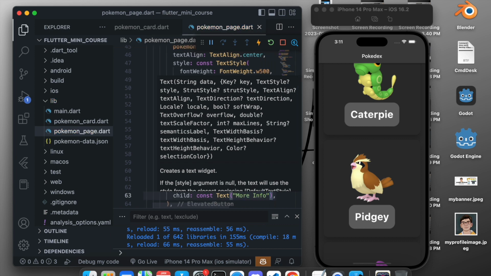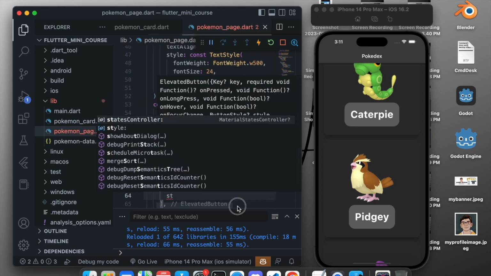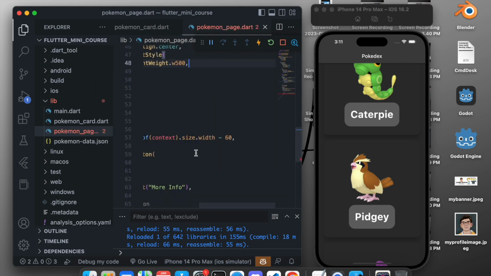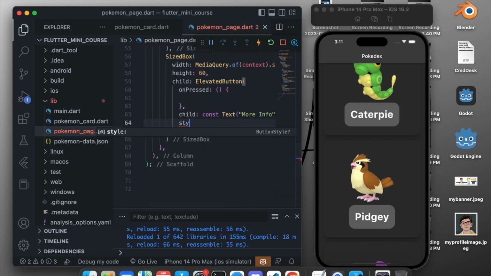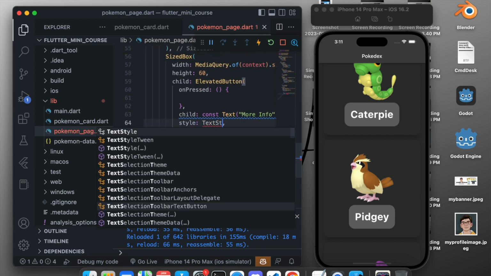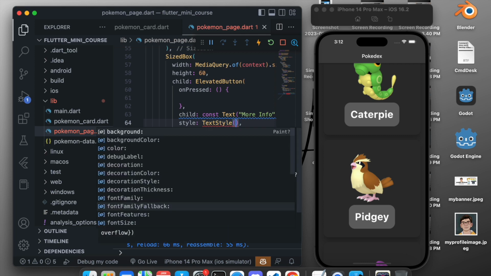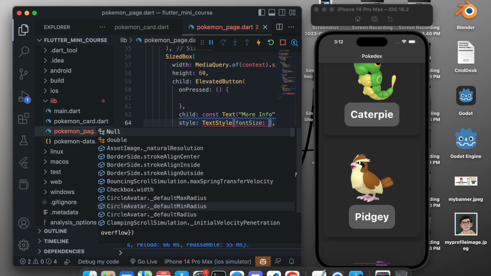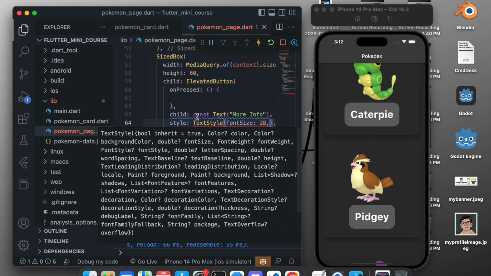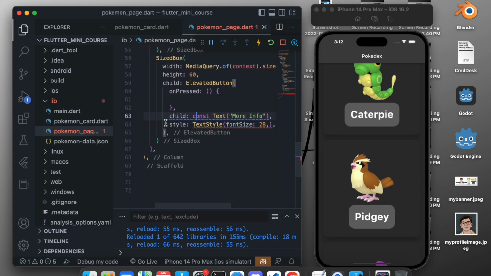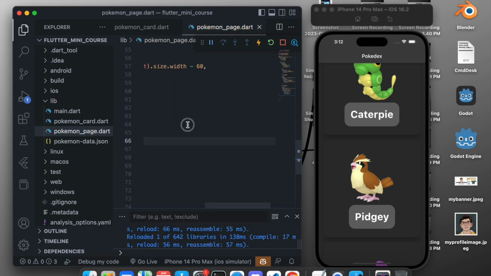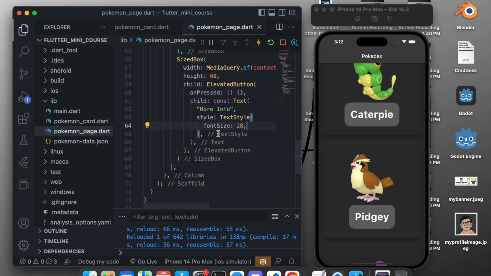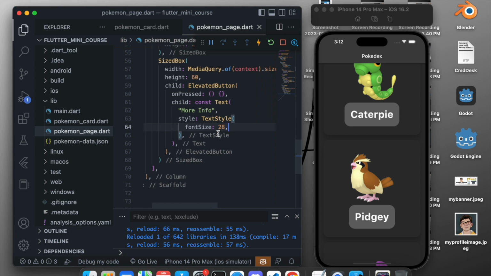And we will give a style to it. Okay, so let's give a style to it, so style will be TextStyle, and the TextStyle will contain the font size of the more info text, so fontSize, and the font size will be 28. Now it gives an error. Okay, I took the style outside of the Text, so let's paste the style right here and this should work. Now after doing this we want to give the style to the button as well.